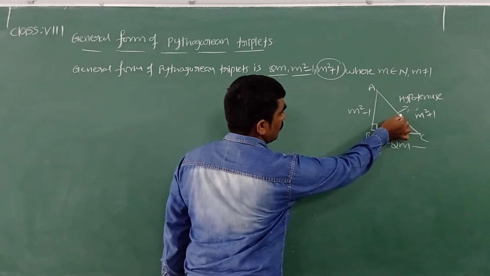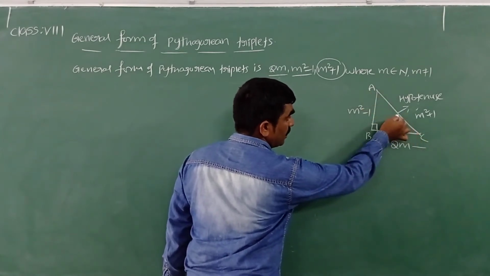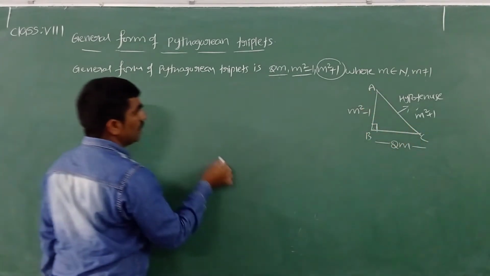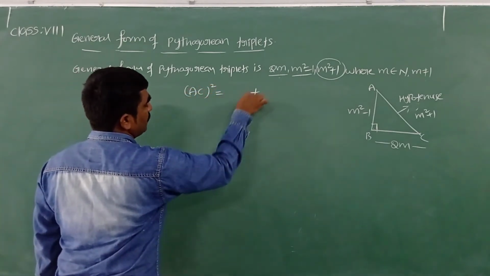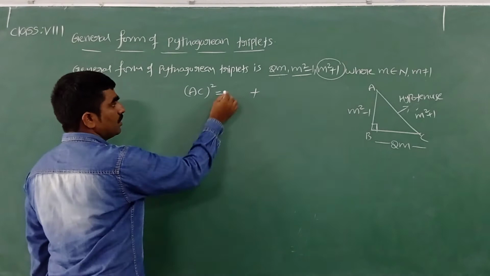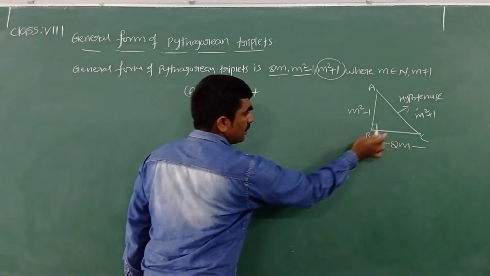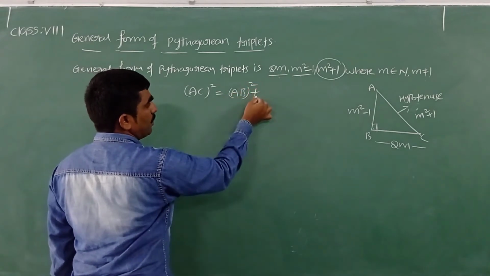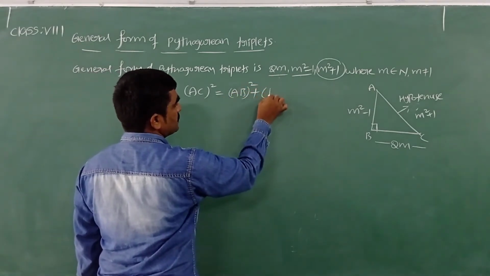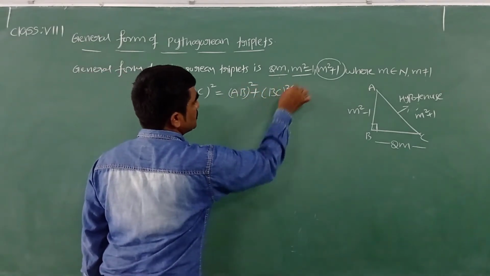Hypotenuse square is equal to... what is the hypotenuse? AC. Why? It is opposite to the right angle. So hypotenuse square is equal to the sum of the other two side squares. First, can I write AB or BC? Anyone you can write. So hypotenuse square is equal to the sum of the other two side squares.